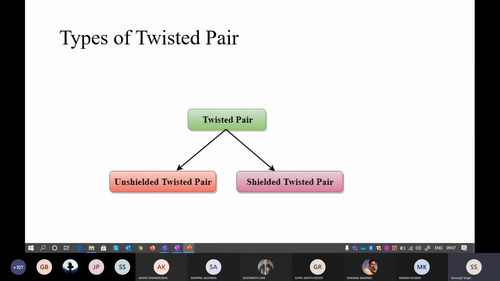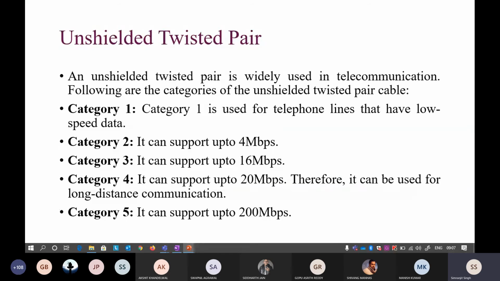However, you may have seen that there is still a little bit of interference that is there. So we again divide it into two parts. The first part is your unshielded. So unshielded is again divided into five categories. So just see the names of the categories.